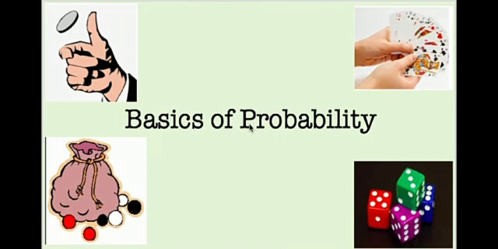Today I am going to explain to you the fundamentals of probability, also called the basics of probability. In our daily life we come across a number of situations which may or may not happen, and we are not sure of the outcome. For example, by just looking at the clouds, we can say it will possibly rain today, but whether it will rain or not is not sure. There are many situations like that.